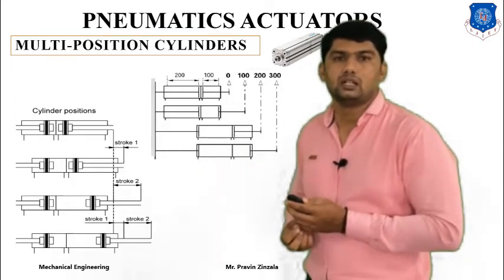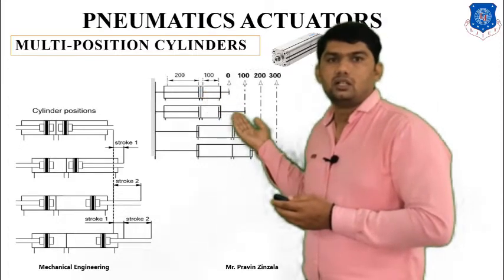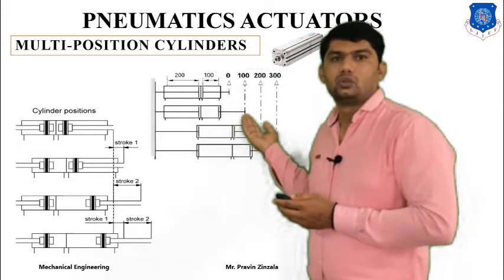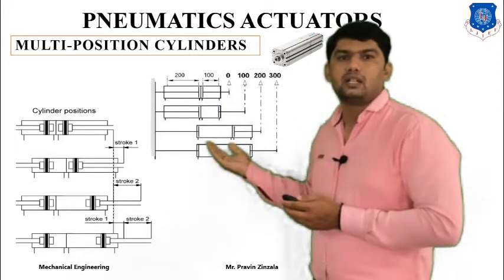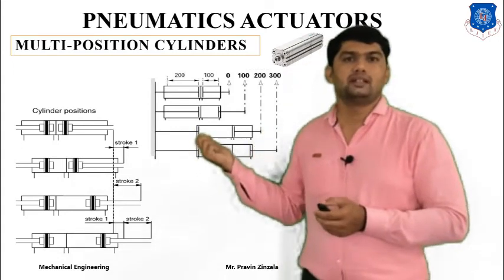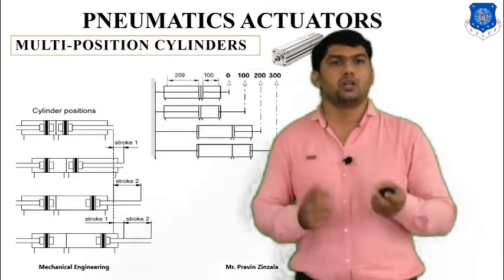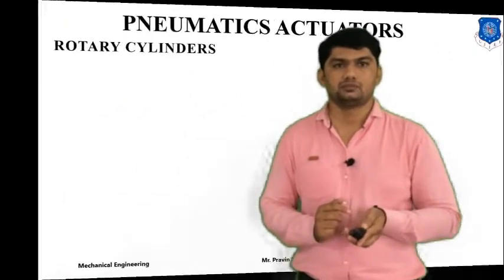in opposite directions. Here you can also see the example: this is 100, we can also extend 100 to 200, 300, or we can also extend in the opposite direction. So here, for only one cylinder, there are two pistons and two piston rods for different particular applications.